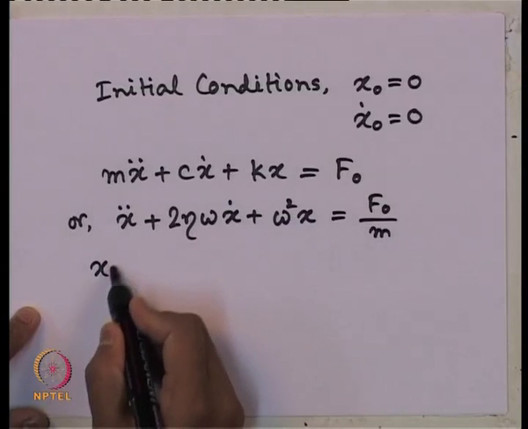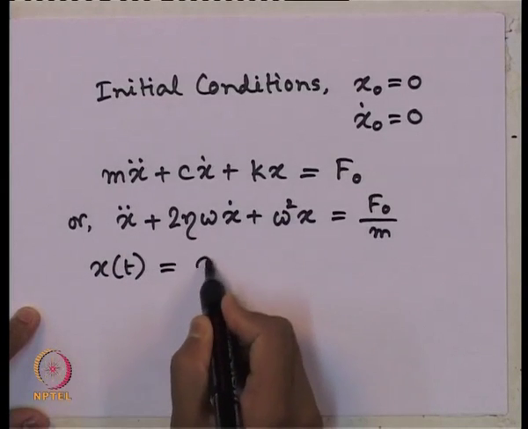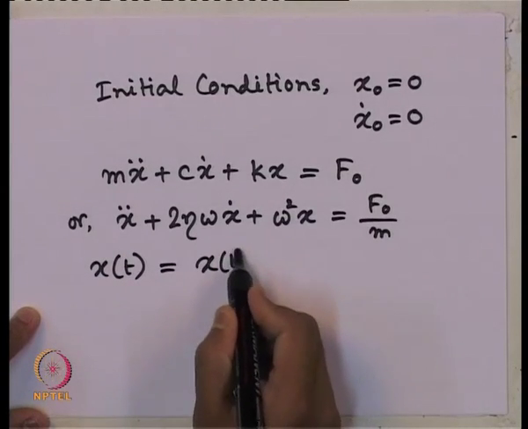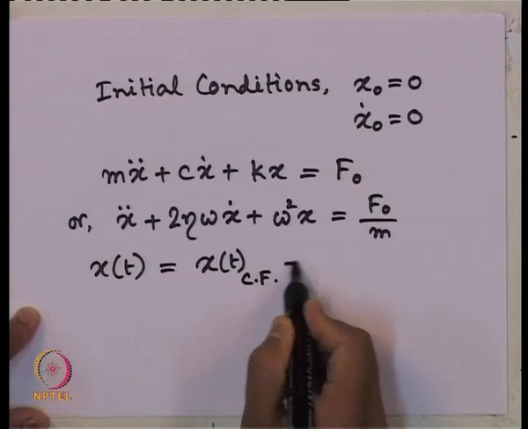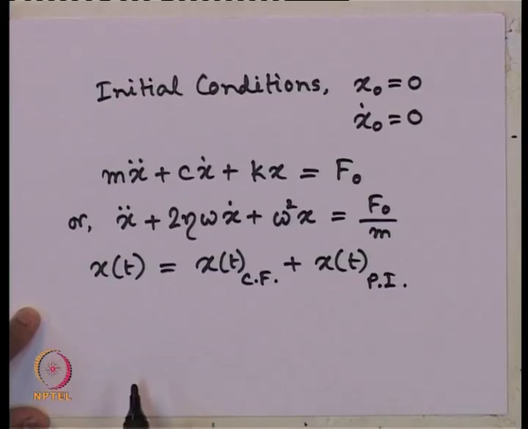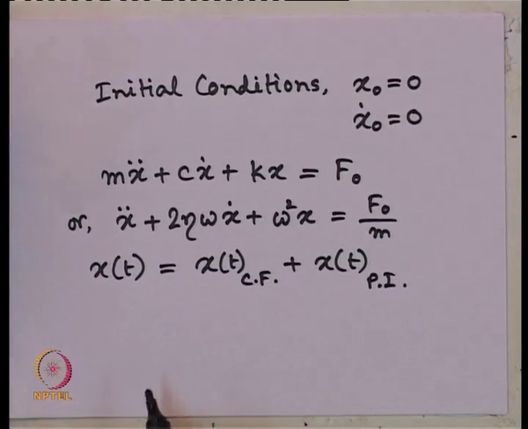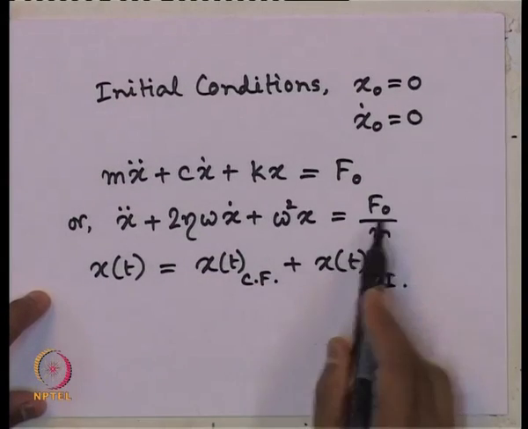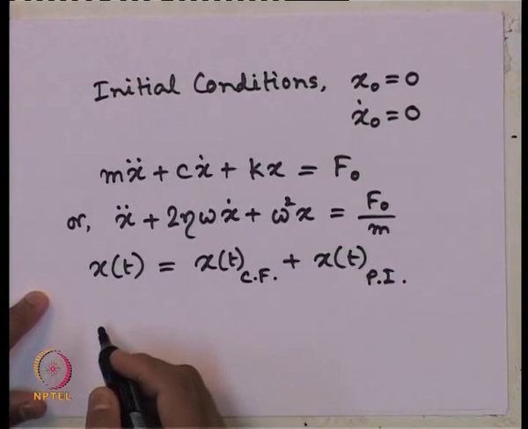So, solution is same like what we have done earlier, x of t complementary function plus x of t particular integral. And complementary function we know, if we equate it with respect to 0, we will get complementary function.